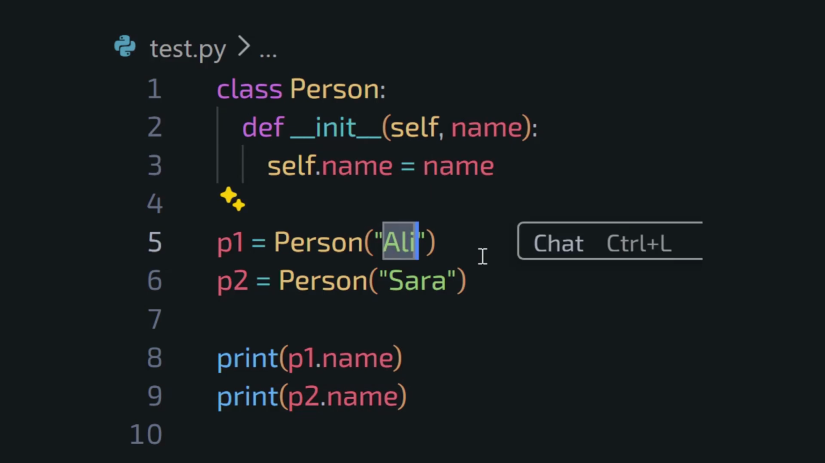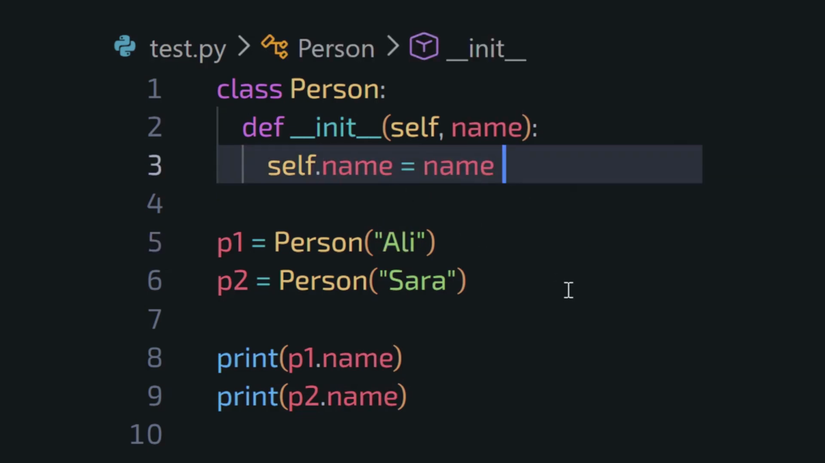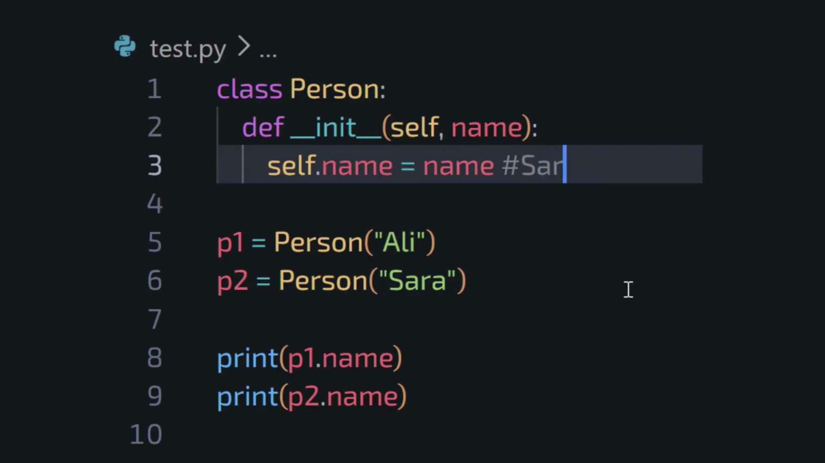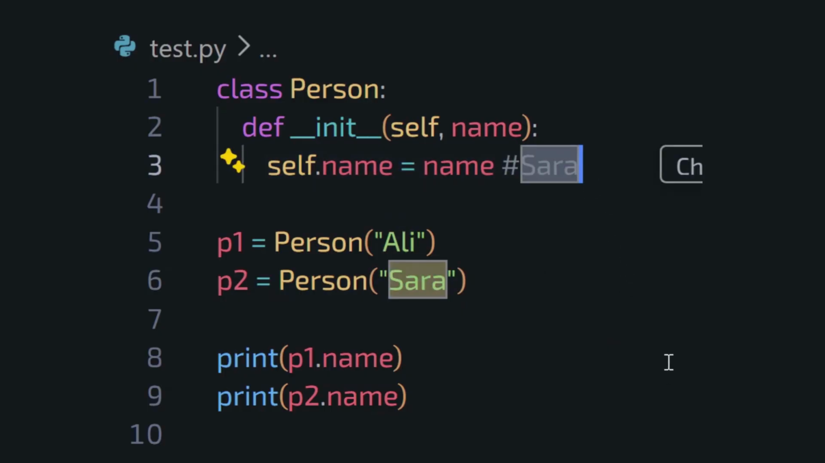So when we create Ollie, self.name becomes Ollie. And when we create Sarah, self.name becomes Sarah. This is why each object keeps its own data separately. Without self, Python would not know where to store the values.